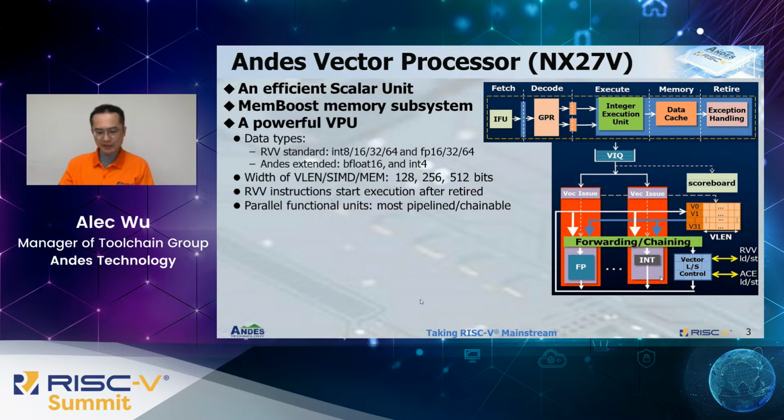In the NX27V, all vector instructions start to execute after retire. This means the vector instructions do not block the main pipeline during the execution. To have a better performance, most function units in the vector processor unit are pipelined and chainable.